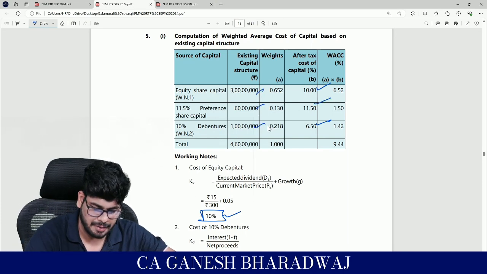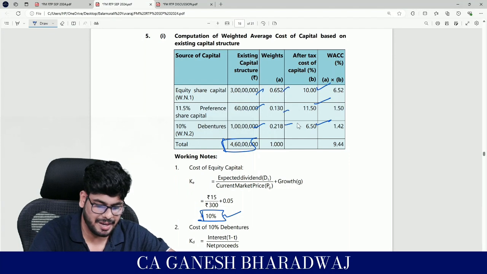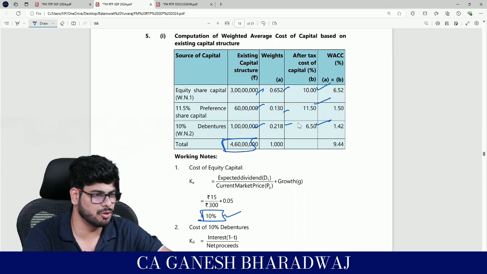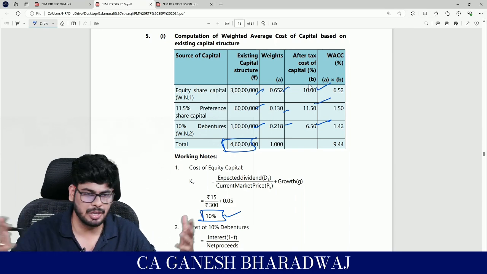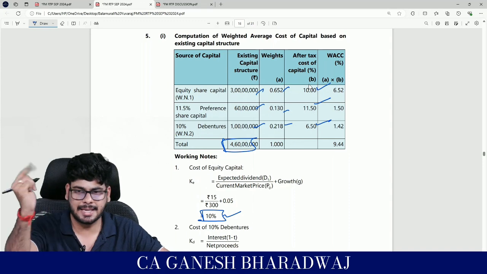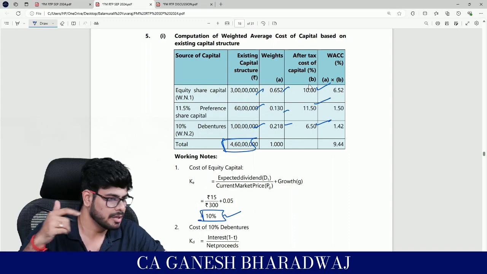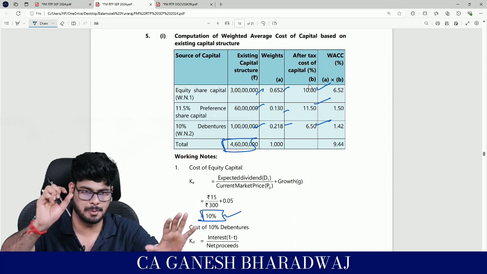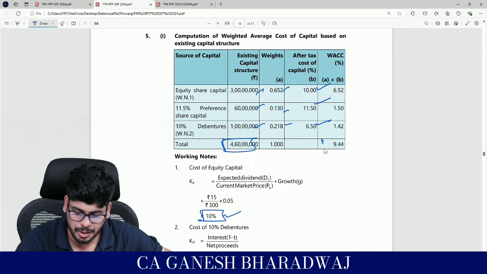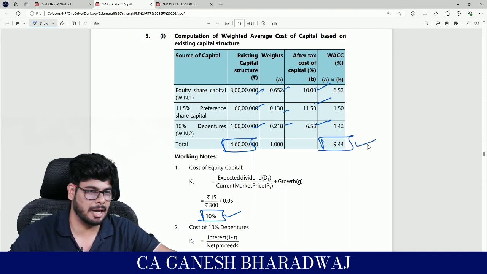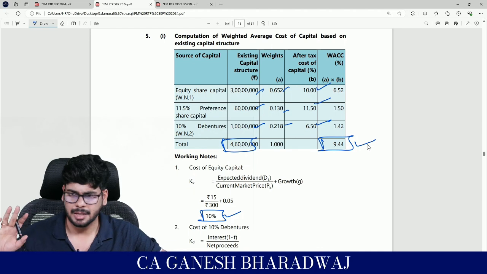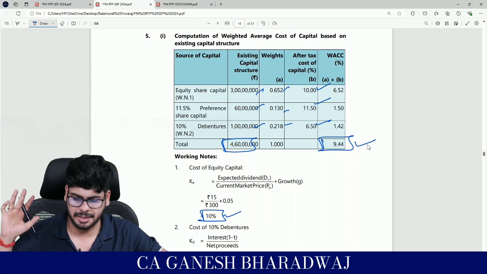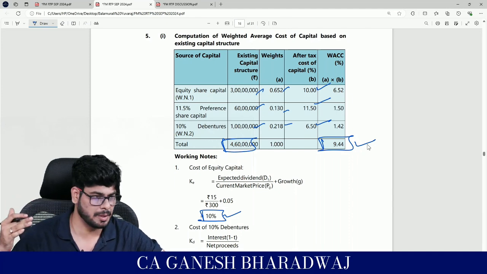Yes, the values are all given in the question. With this you do the weights. Guys, all these are basics, right? So what you do? How will you arrive at KO? KE WE plus KP WP plus KD WD, the weight of that particular instrument. So weight of debt into cost of debt, weight of preference into cost of preference, and so on, right? You do it, and finally you arrive at the weighted average cost of capital of 9.44. Any problem here? Yes, this is fairly a simple area. Not much complexities involved in it, right? Shall we move forward to the next one, guys?